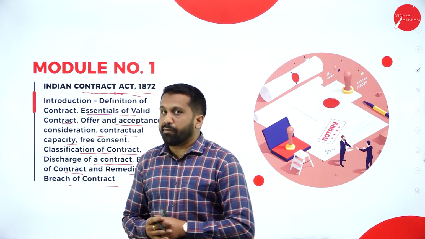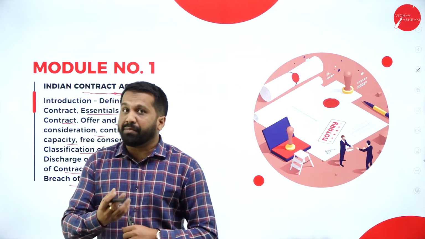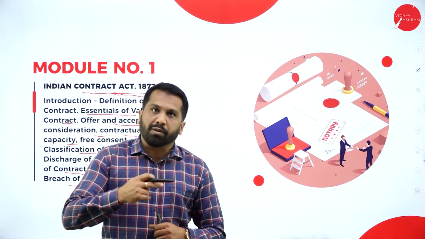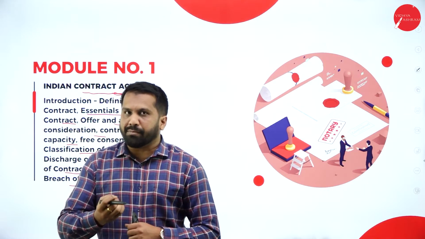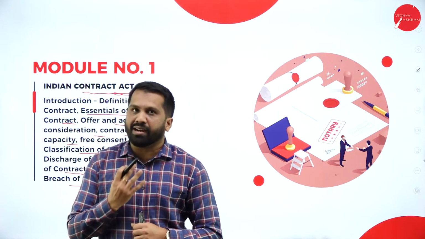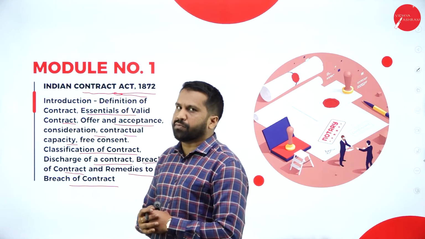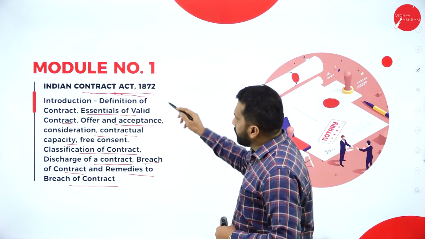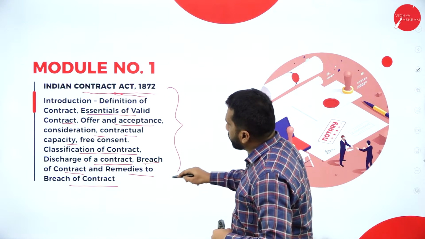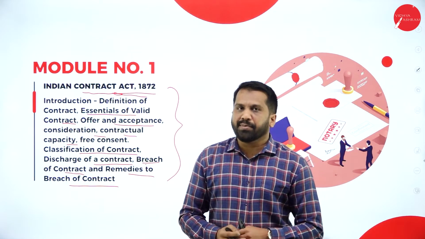For example, on the 10th of next month, I have not paid. What are the remedies? You can give me one more date, say the 15th or the 20th, with some interest, with some penalty. These are the remedies for that particular cause, a particular problem. This is all about your contract, your unit number 1.